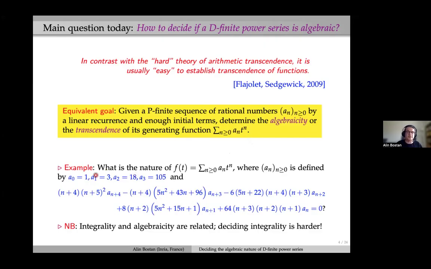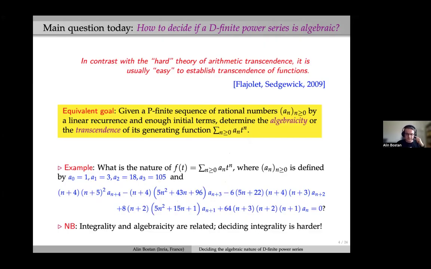So the previous example becomes: take the sequence defined by these 4 initial terms and by this linear recurrence with polynomial coefficients. Is it algebraic or is it transcendental?